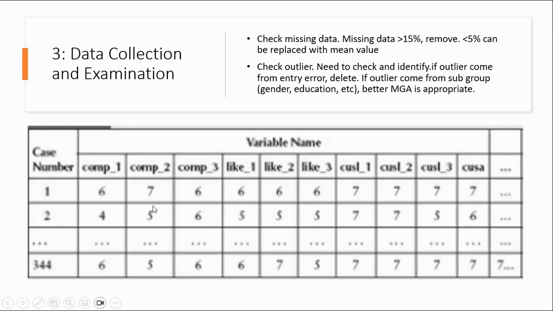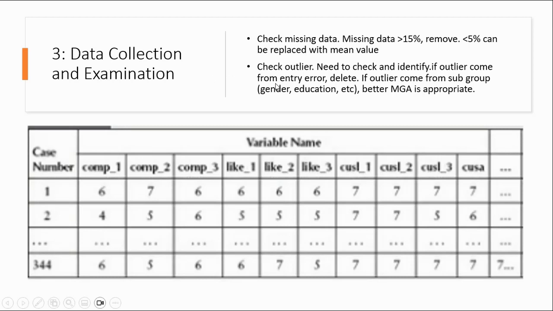After we get the data, we should check the missing data. If the missing data is more than 15%, remove the variable. But if the missing data is less than 5%, we can replace it with the mean value.